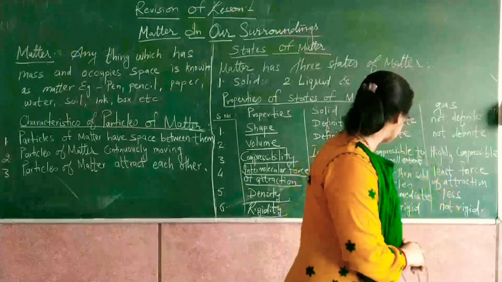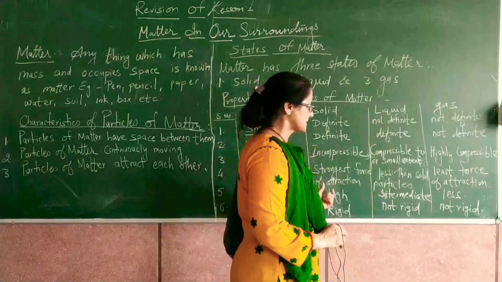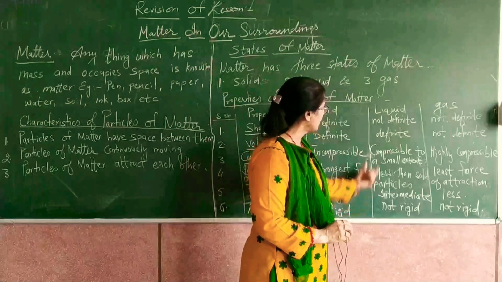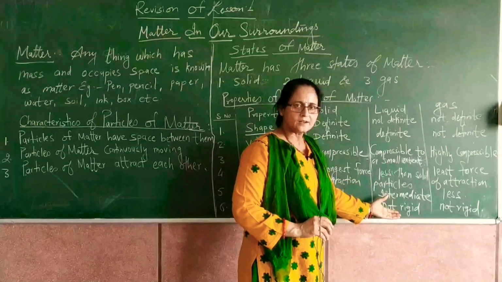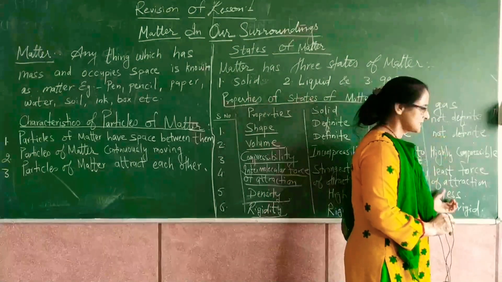Then density, the density of solids is always high, while the density of liquid is intermediate, and in gas the density is less.